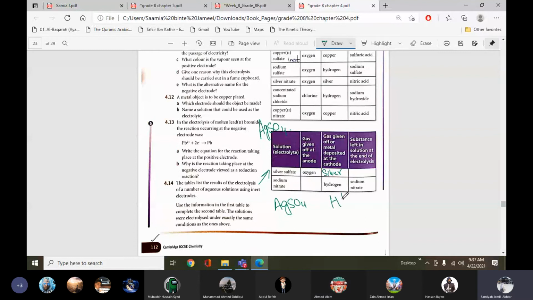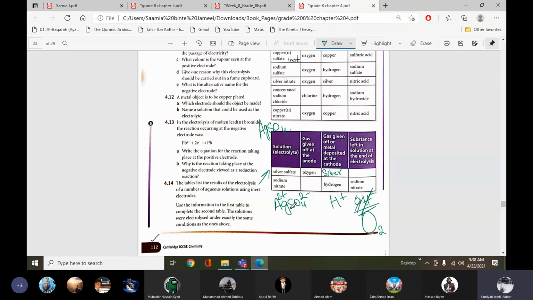So we have silver ions, sulfate ions, hydrogen ions, and hydroxide ions. It's written that the gas given off at the anode is oxygen, so it means hydroxide is discharged at the anode. So it's a dilute solution.